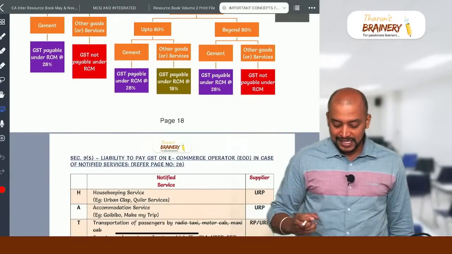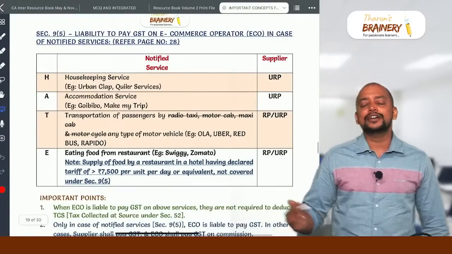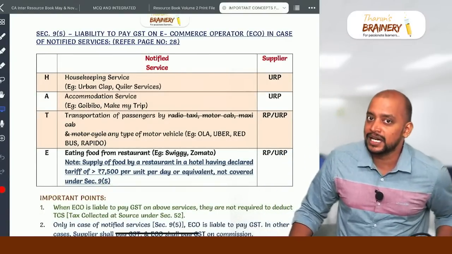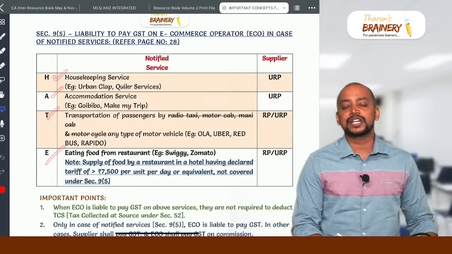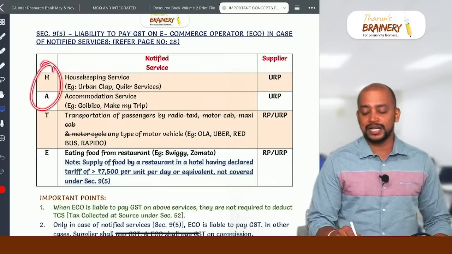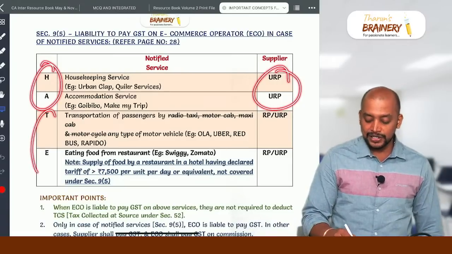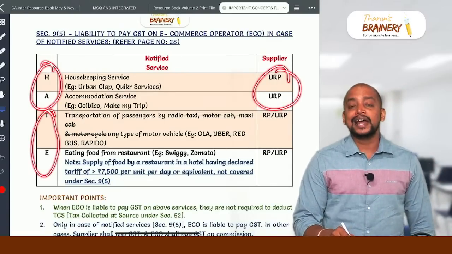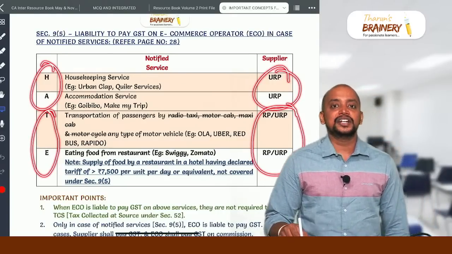So then section 9 subsection 5, liability to pay GST on e-commerce operator. There are 4 services which are covered under 9.5 where liability is on e-commerce operator, that is HATE. H for housekeeping services, A for accommodation services. In case of housekeeping and accommodation services, supplier should be unregistered, then only it will come under 9.5. And in case of T and E, transportation of passengers by any motor vehicle and eating food from a restaurant, whether the supplier is registered or unregistered, it will come under 9.5.